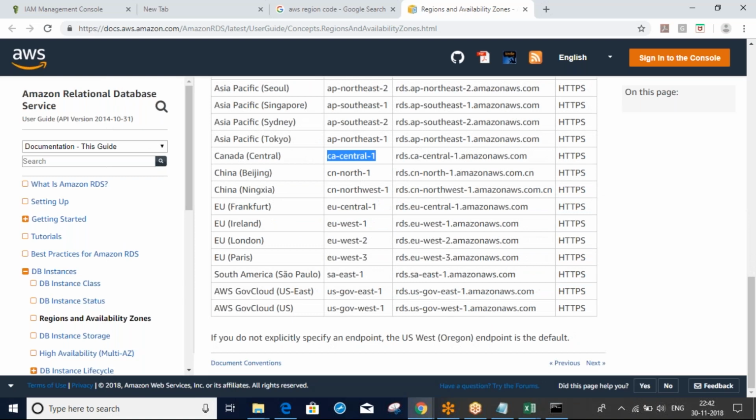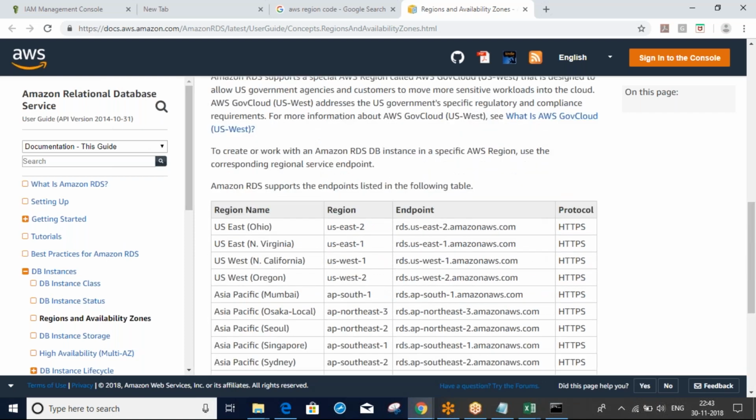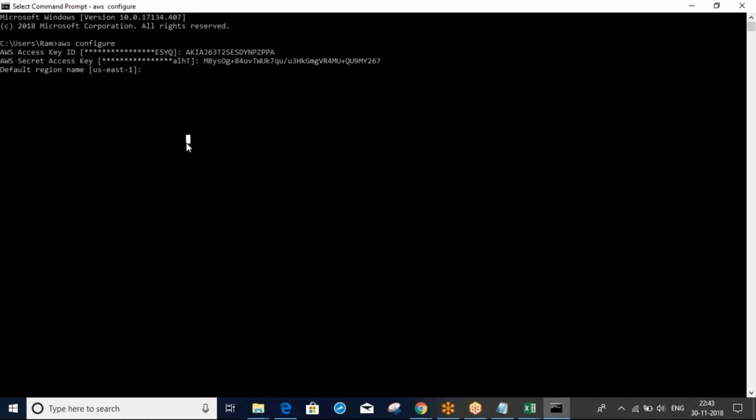For global, in the command line we can't provide global. We should choose any one region by default. US East 1 means North Virginia, that is the default one. So if you want the default, just leave it and press Enter.